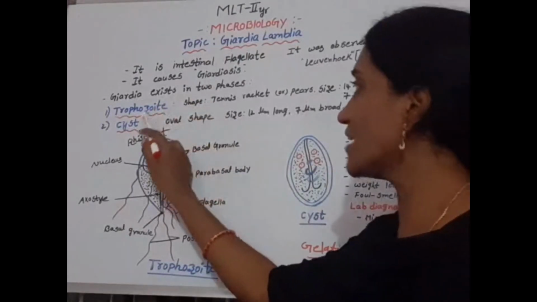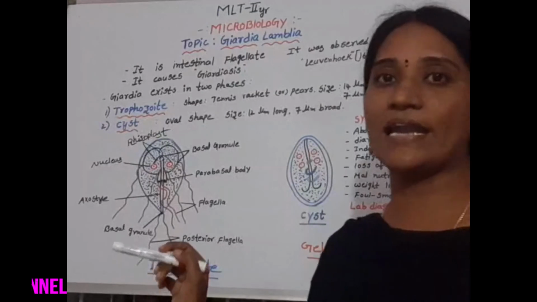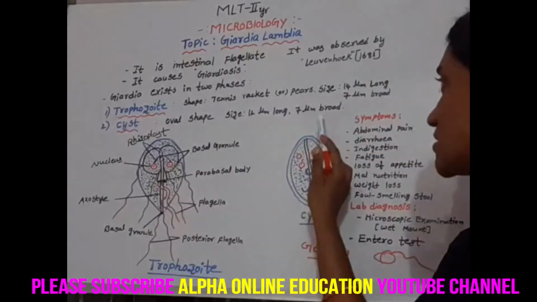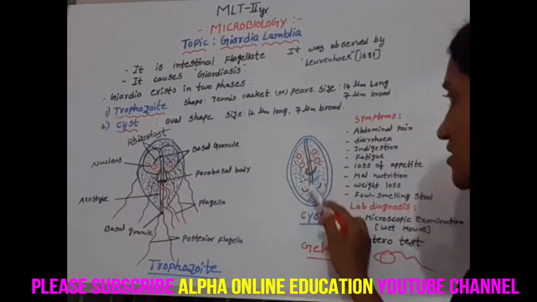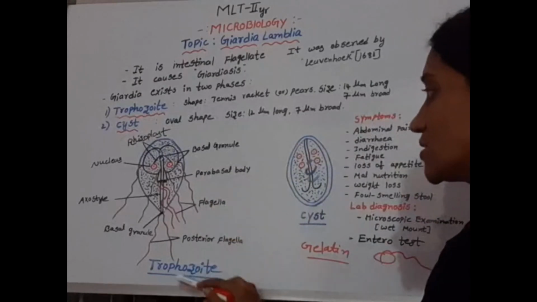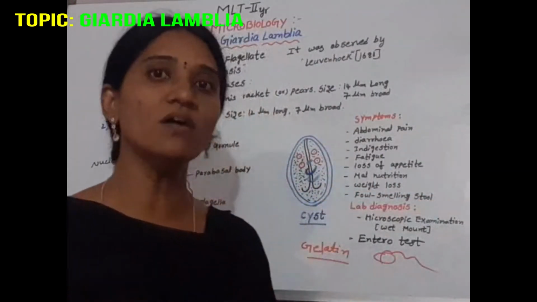The size of the trophozoite is 14 micrometers long and 7 micrometers broad, and the cyst size is 12 micrometers long and 7 micrometers broad.